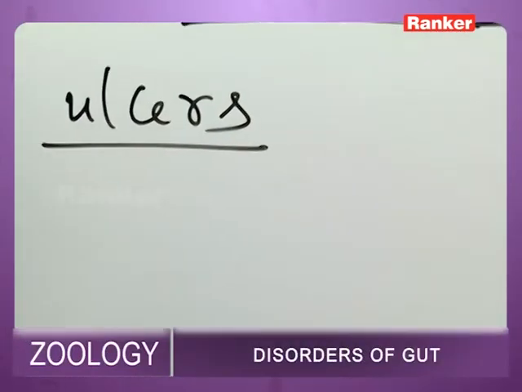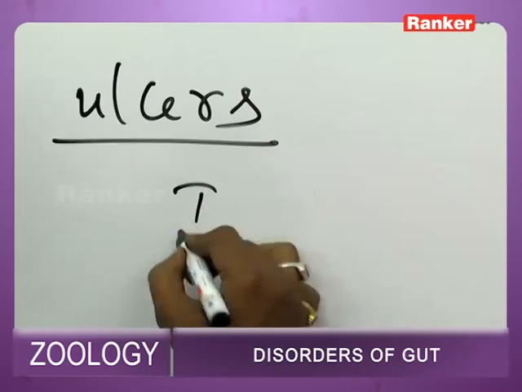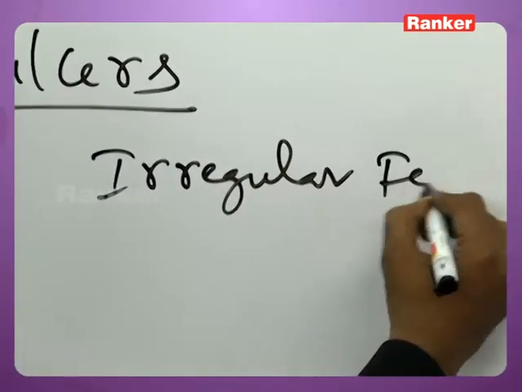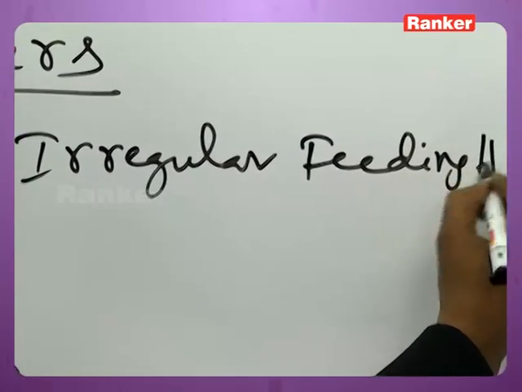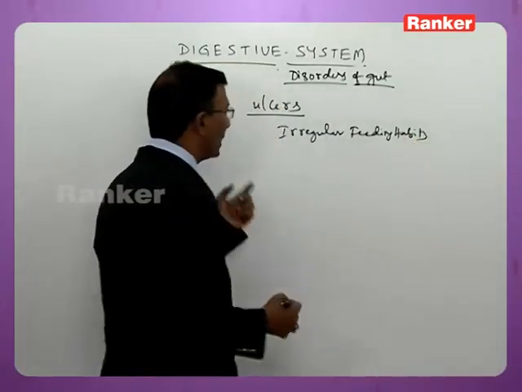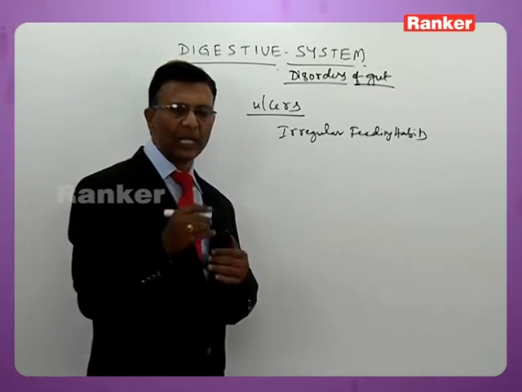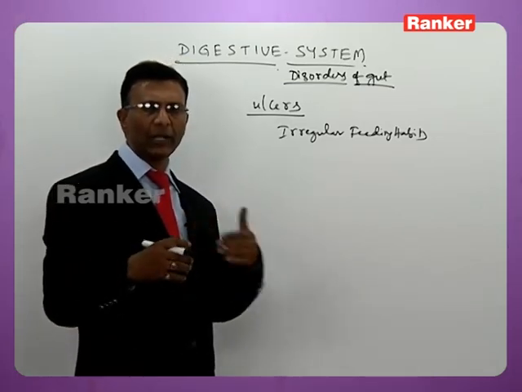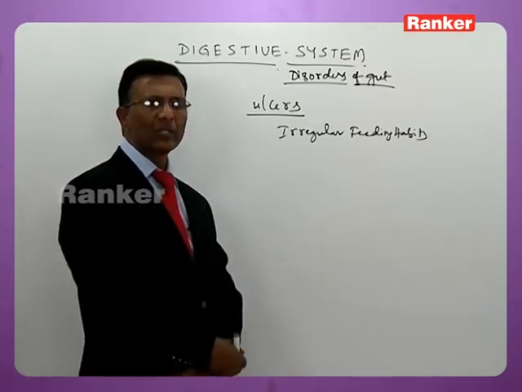Ulcers are caused because of several factors. First, because of irregular feeding habits, ulcers may crop up. If we keep on changing the feeding timings, like at a particular time you take food at 12 o'clock, the next day 12:50, you keep on changing the timings of your food.